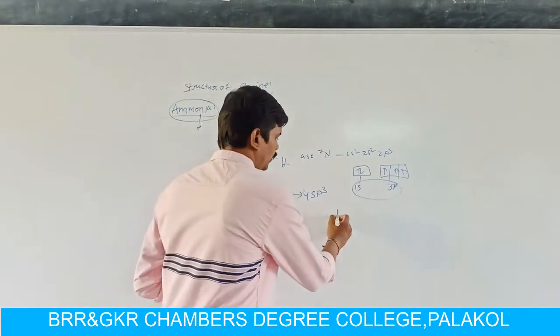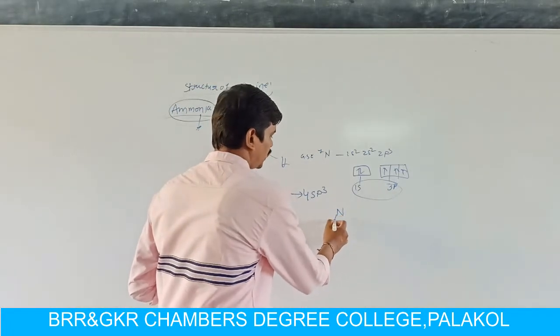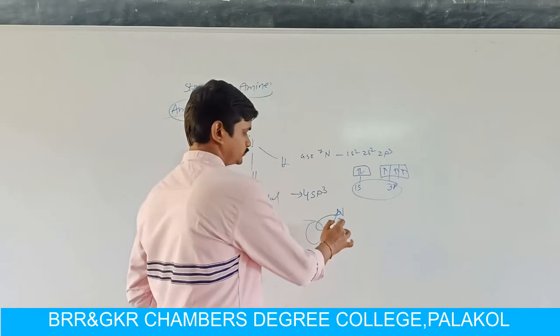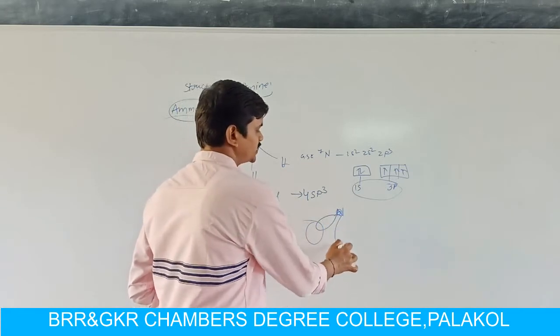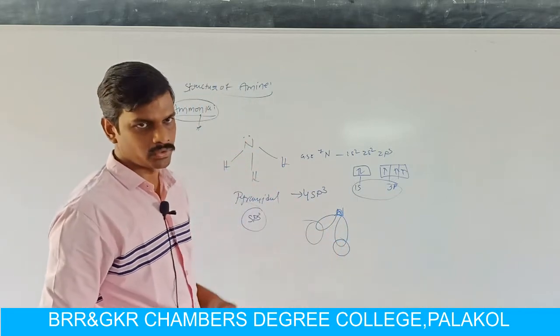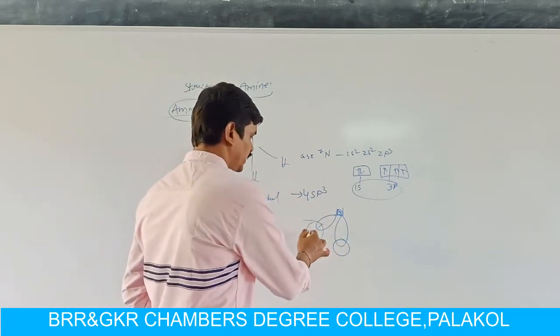Now one sp3 hybridized orbital on the nitrogen atom overlaps with hydrogen. Another sp3 hybridized orbital of nitrogen overlaps with a second hydrogen atom, forming one N-H bond.